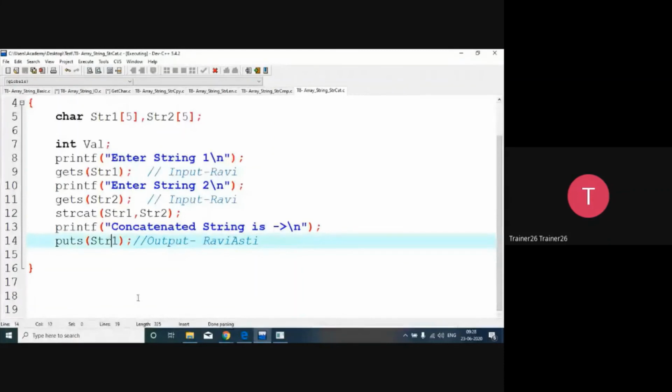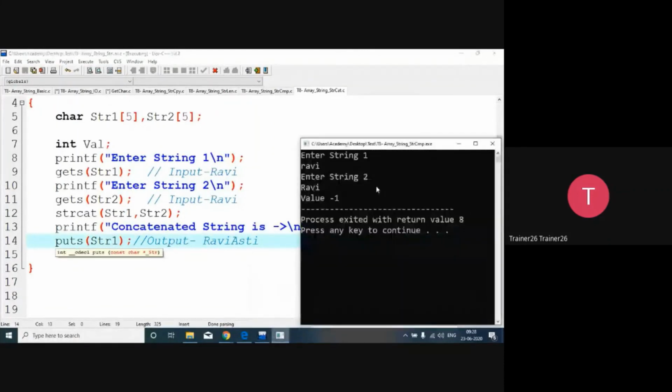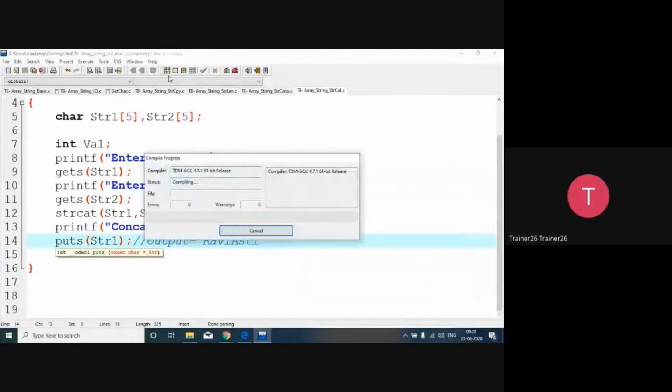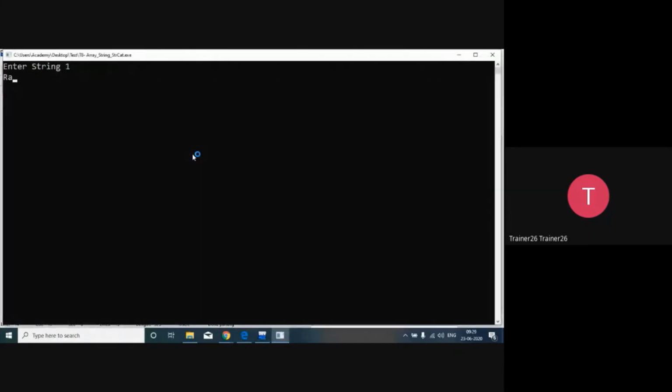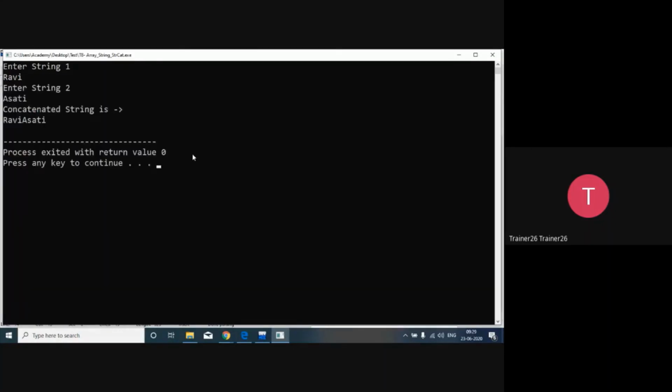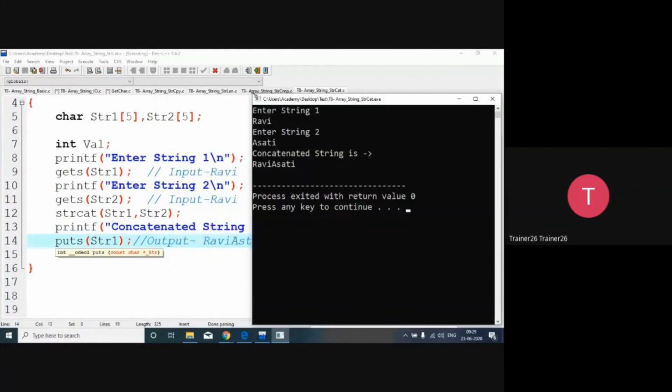So string 1 we are going to print. So let's do the programming, compile and run it. So Ravi, I've given the first string, and then the second string is SRT. So it will print Ravi SRT. But what I want to do is add the space in between.